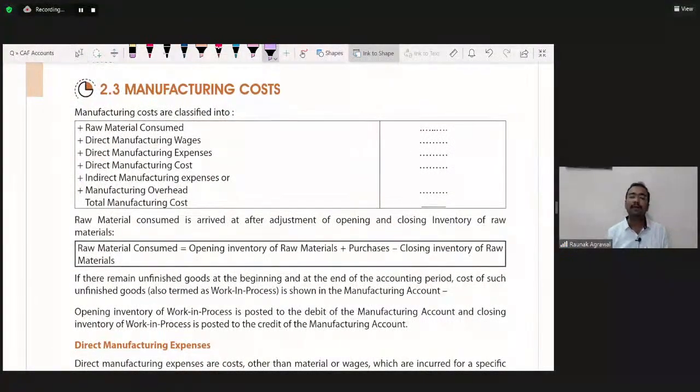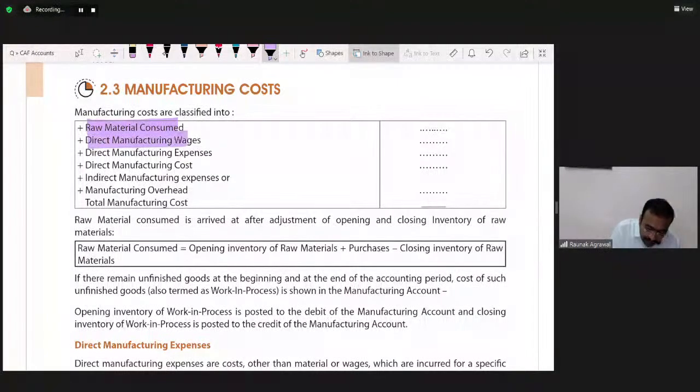Manufacturing cost, any product which we are manufacturing, its cost consists of various different costs. जैसे कि मान लीजिए हम ये मोबाइल फोन मैन्युफैक्चर कर रहे हैं. सपोज वी आर मैन्युफैक्चरिंग सैमसंग फोन. ओके, सो व्हाट वुड बी द कॉस्ट? Raw material consumed. What do you mean by raw material? Raw material means the spare parts, the material used to manufacture this mobile phone. It's known as raw material.